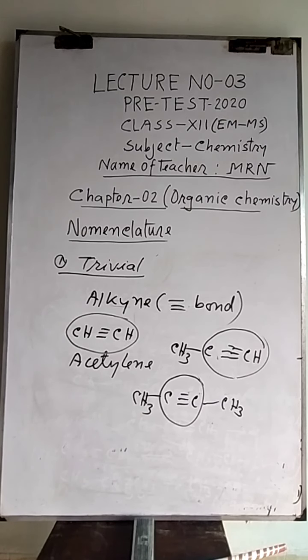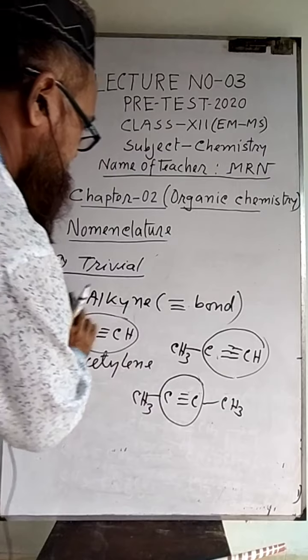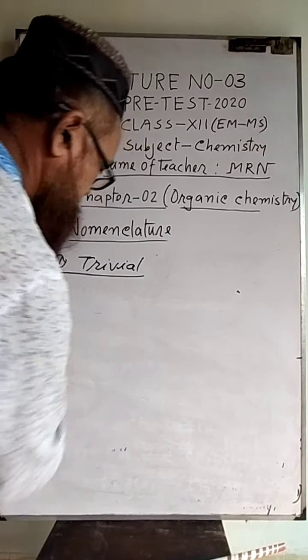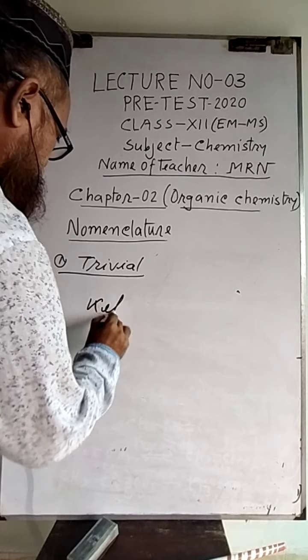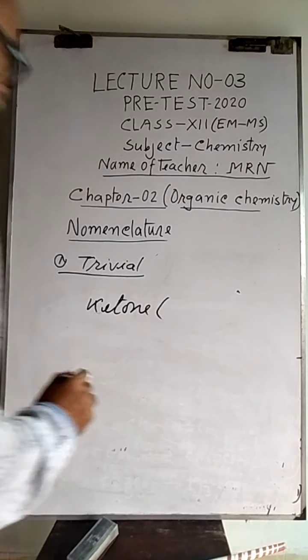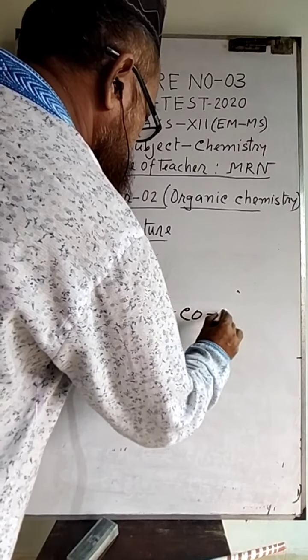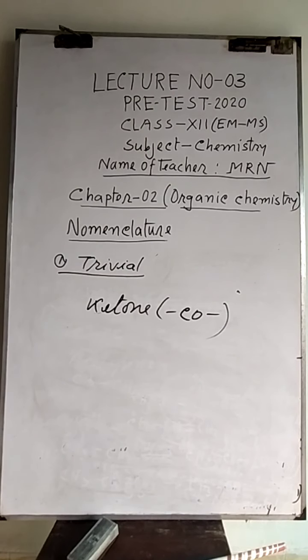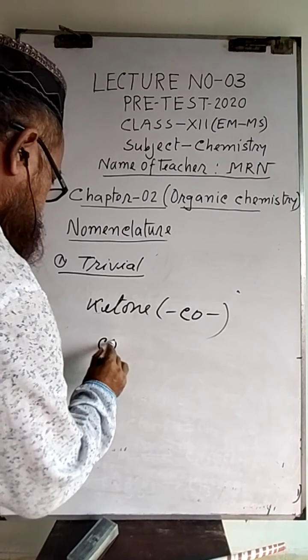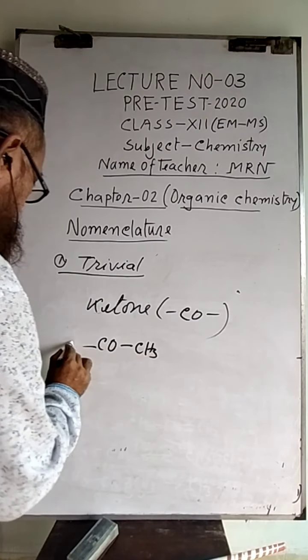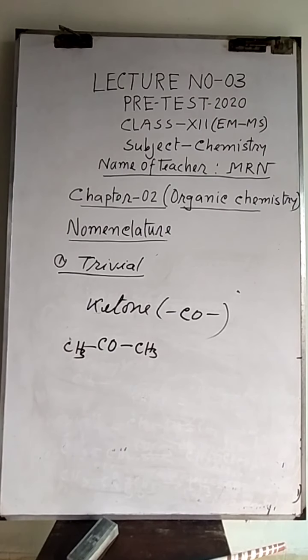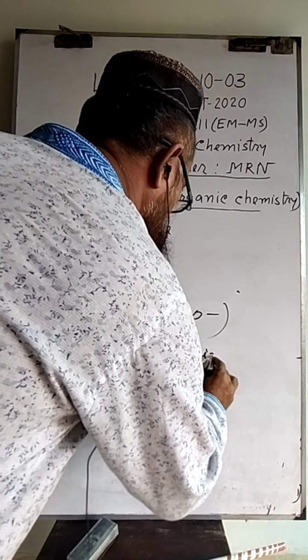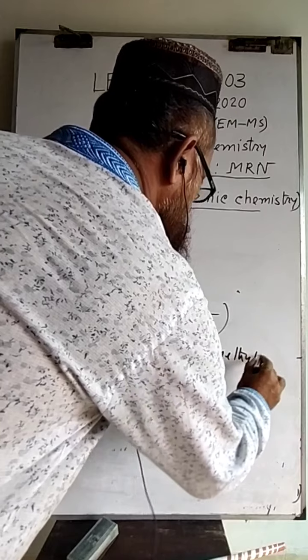Next one, ketone. The functional group in ketone is CO. It is the ketonic group. Centering this ketonic group, the names of ketones are given in this way. For example, when 2 methyl groups are present, it is called dimethyl ketone. Its name is dimethyl ketone.